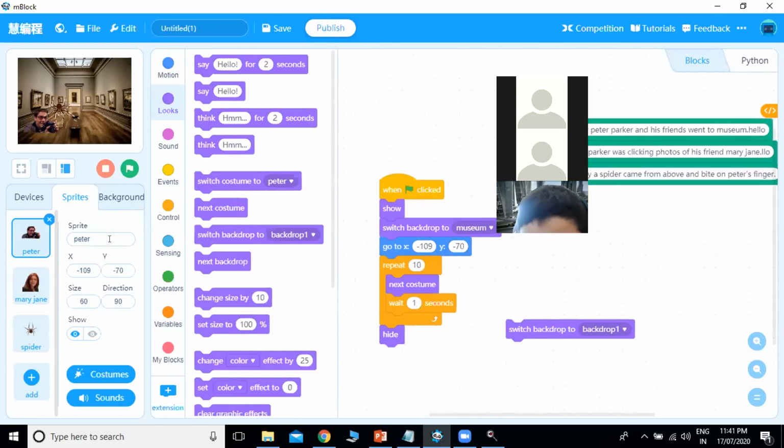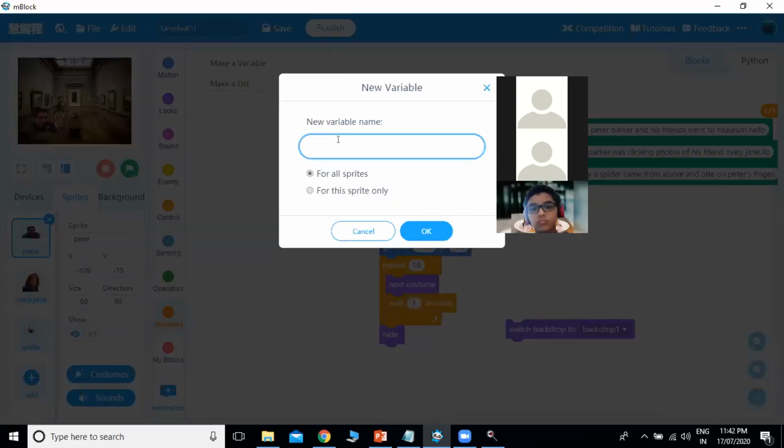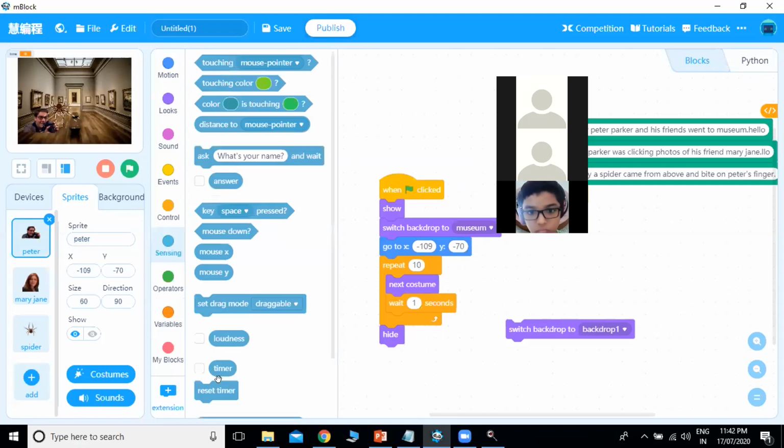So we will make one variable, that is time. And we will count the time, how much time it takes to finish all this script. So how can we count this time? We will go to sensing, and first we will use set timer.